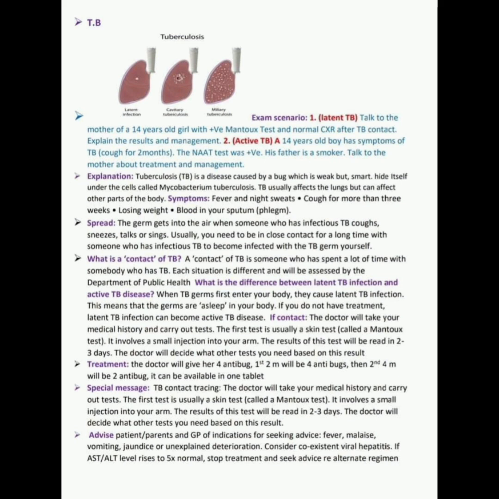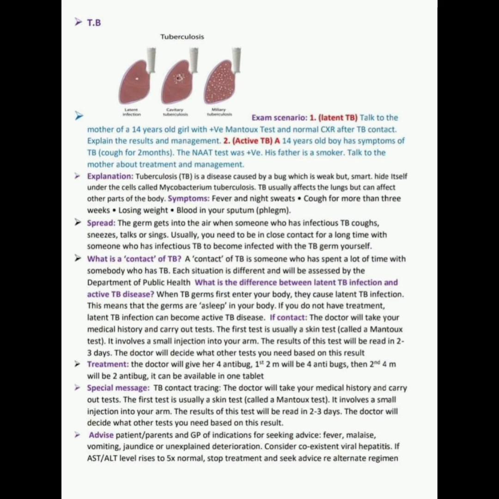Now, how does it spread? The germs get into the air when someone who has infectious tuberculosis coughs, sneezes, talks or sings. Usually you need to be in close contact for a long time with someone who has infectious tuberculosis to become infected with the tuberculosis germ yourself.